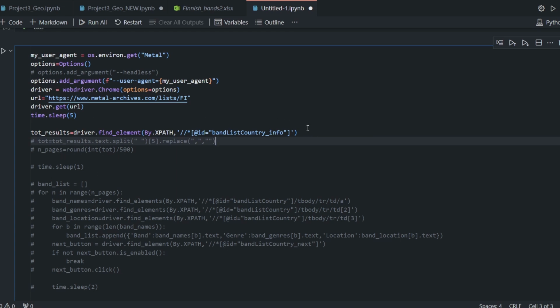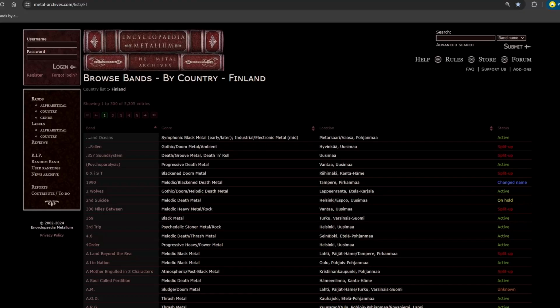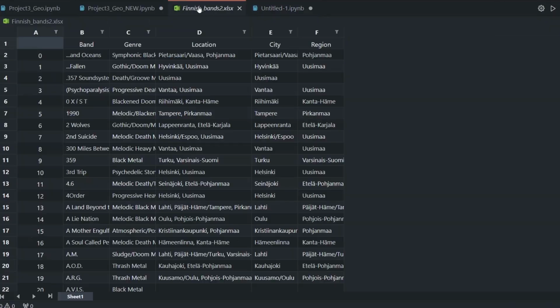So once again, first of all, remember, that's the page that I manually reach. Now that we have to open with Selenium, and our target is to reach something like this, our Finnish_bands_2 file, which is the one you will open in the second part if you want to skip this. And so this is the final result.